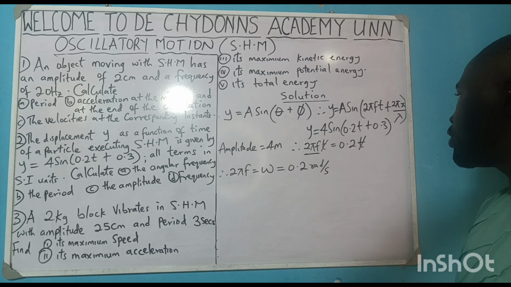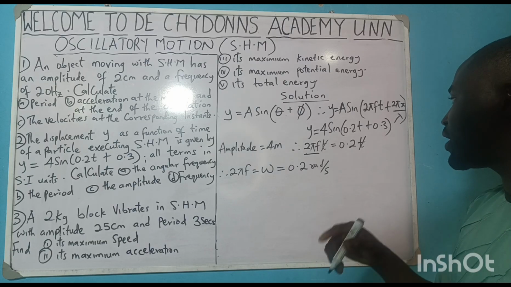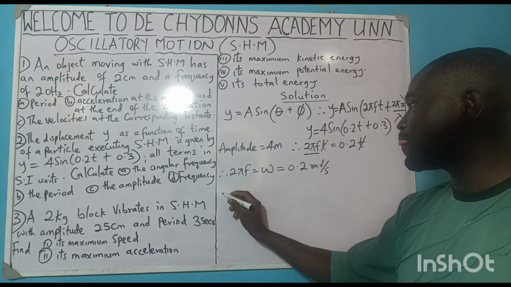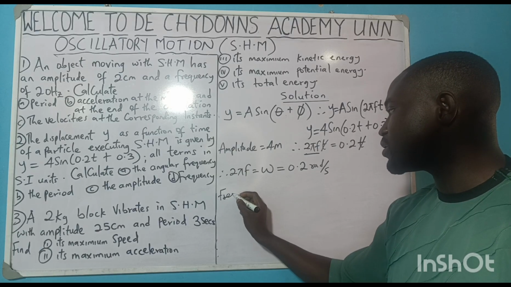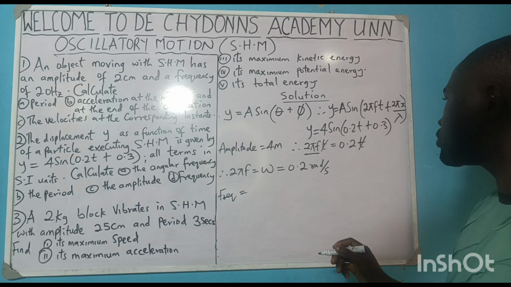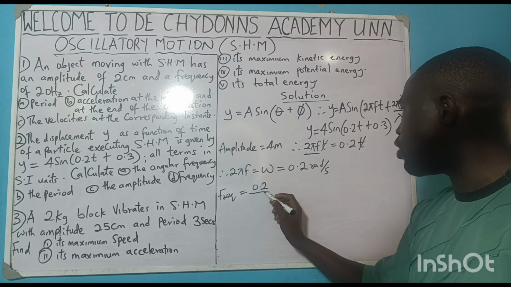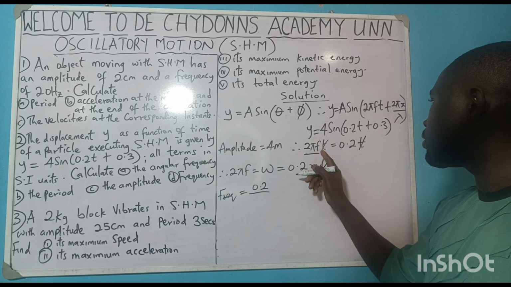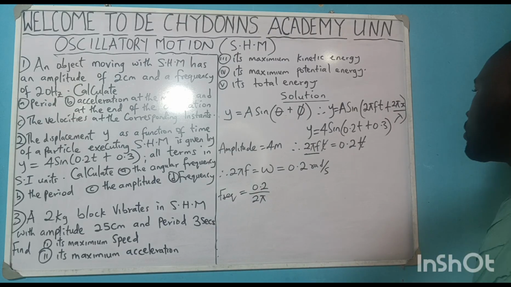To get your period, you need to get your frequency first. So, let me get my frequency. Frequency will now be equal to what? 0.2 all over 2 pi.